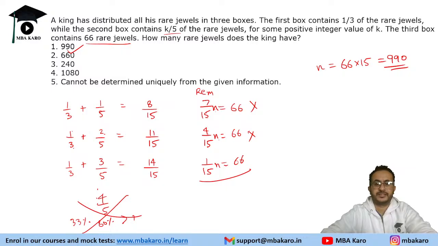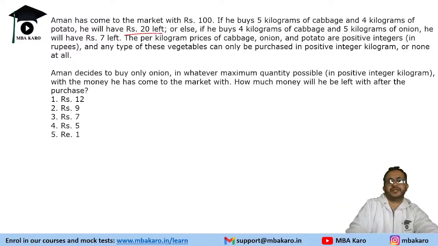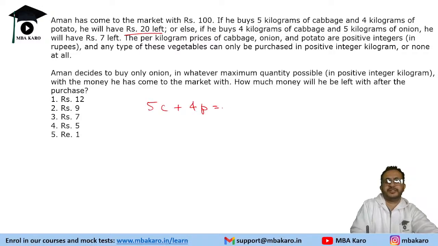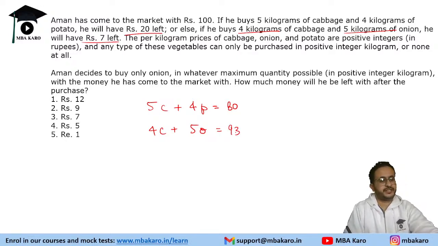Let's now check the next question, which is on a caselet. It says Aman has come to the market with rupees 100. If he buys 5 kilograms of cabbage and 4 kilograms of potato, he will have rupees 20 left. So that means 80 rupees are spent: 5 cabbage plus 4 potato is equal to 80 rupees. Or else if he buys 4 kilograms of cabbage and 5 kilograms of onion, he will have 7 left. That means the price is 93. So that is the condition given to us.